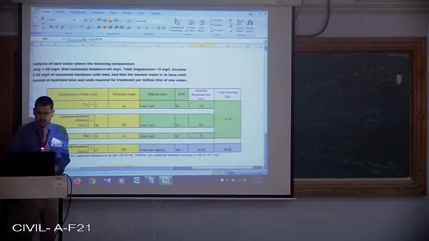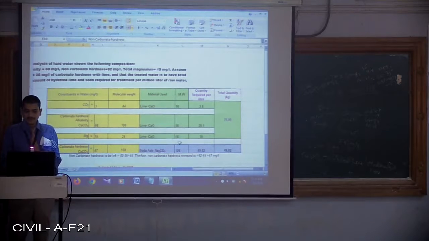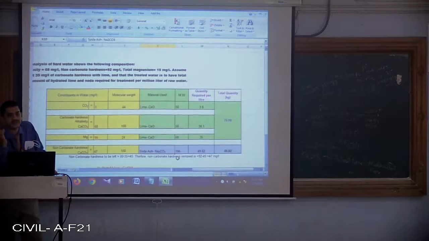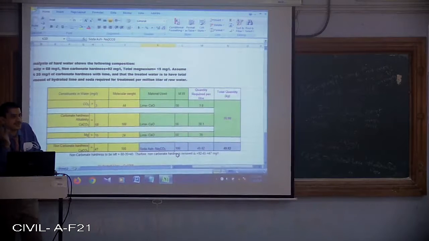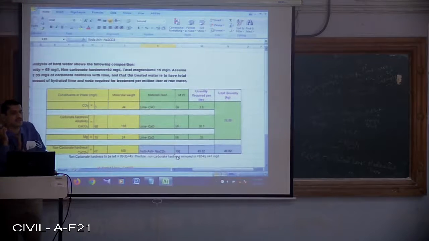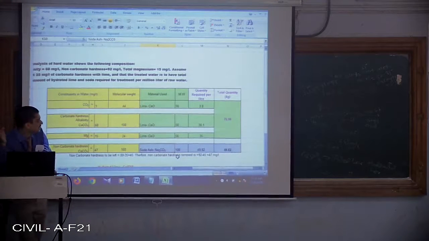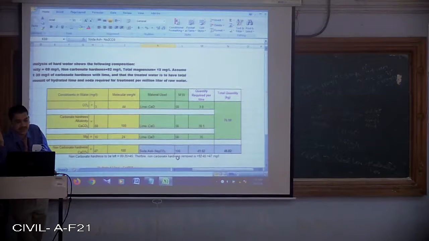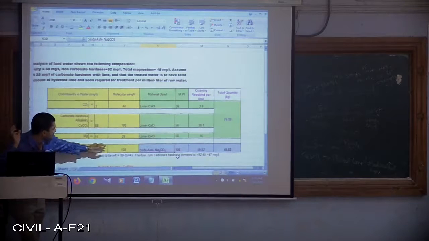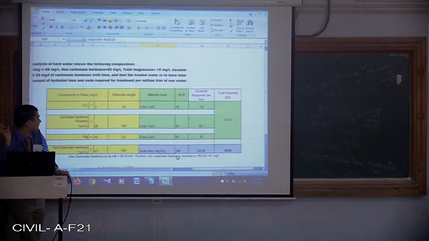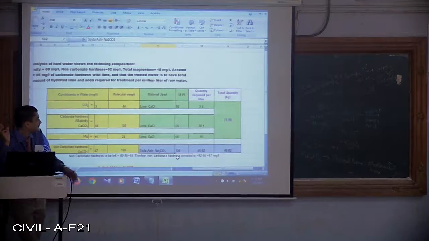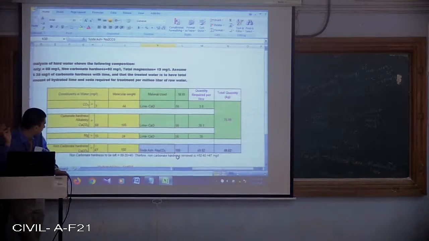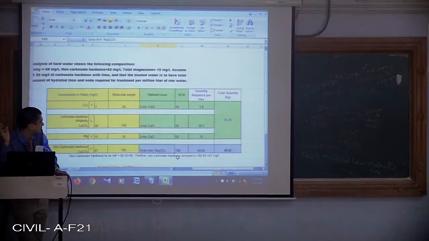Similarly, for non-carbonate hardness, we cannot consider lime, we have to consider soda ash, because lime cannot remove permanent hardness or non-carbonate hardness. It has to be removed by soda ash if we are going for the lime soda process. So in that case, the quantity of the soda ash required is 106 divided by the molecular weight of the non-carbonate hardness, which is 100, multiplied by the concentration of this particular non-carbonate hardness to be removed, which is 47.